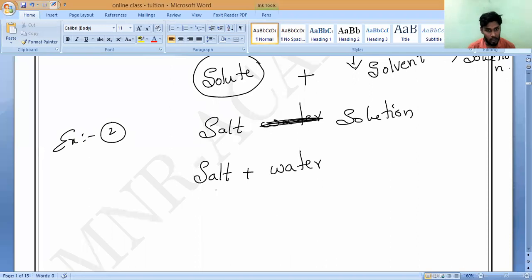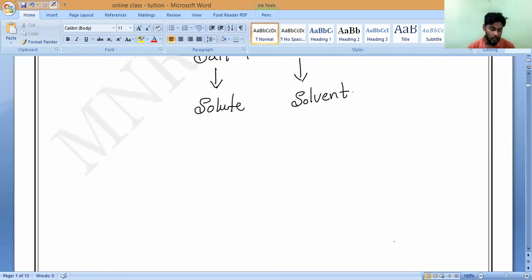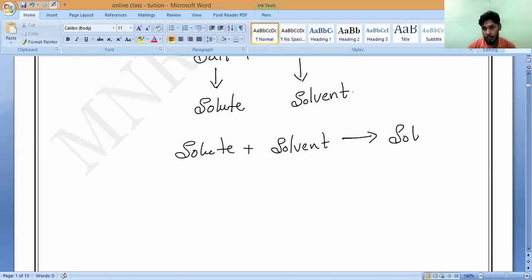Now salt is called as what? Is salt called solute or solvent? Solute. You understand? And water is called as solvent. So now solute plus solvent, if we make it, then what do we get? Solution. We get solution. All of you please always note it down. So this is what you have to make.